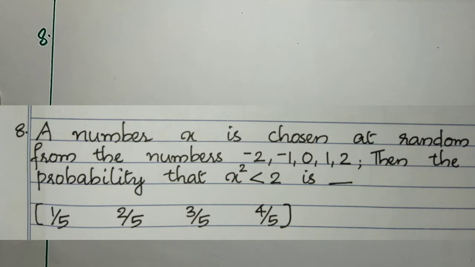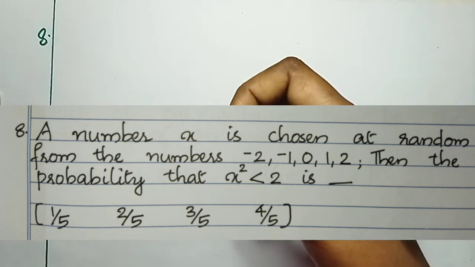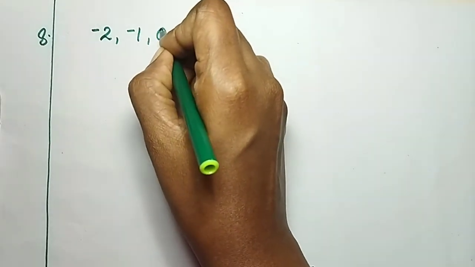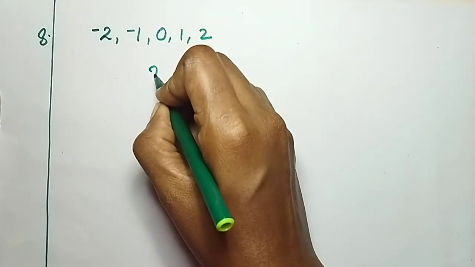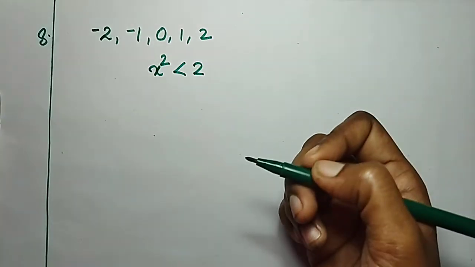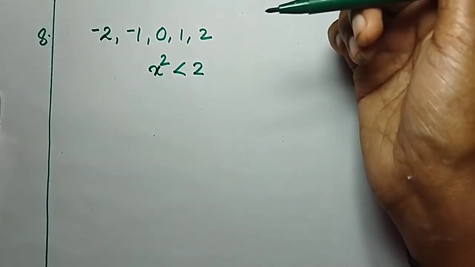Question number 8. A number x is chosen at random from the numbers -2, -1, 0, 1, 2. Then the probability that x square is less than 2. So here the numbers are -2, -1, 0, 1, 2. We have to find out x square and we have to check whether it is less than 2. For every negative integer, the square will be positive, right?